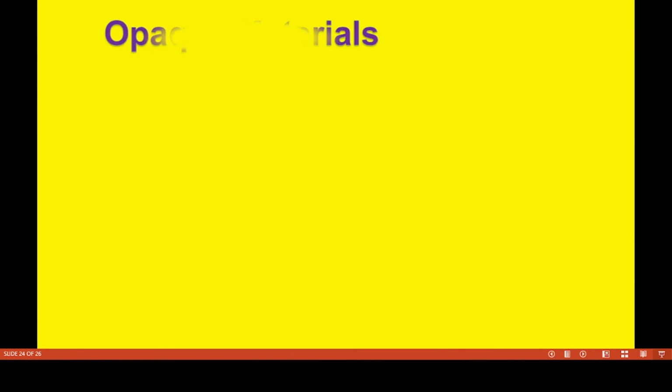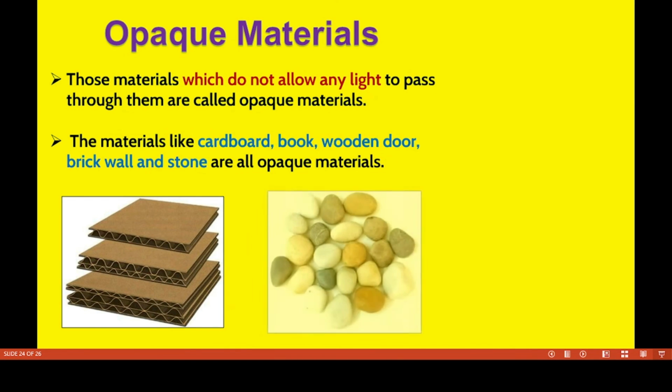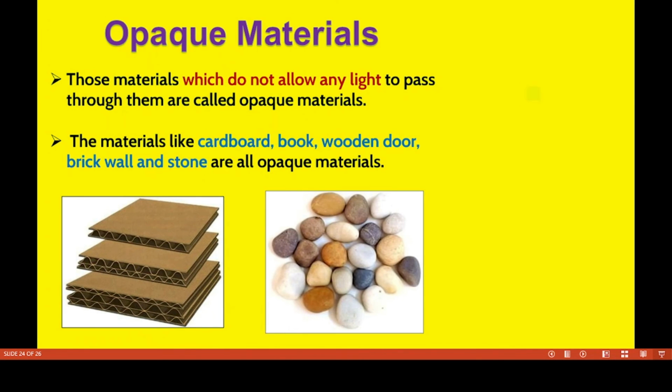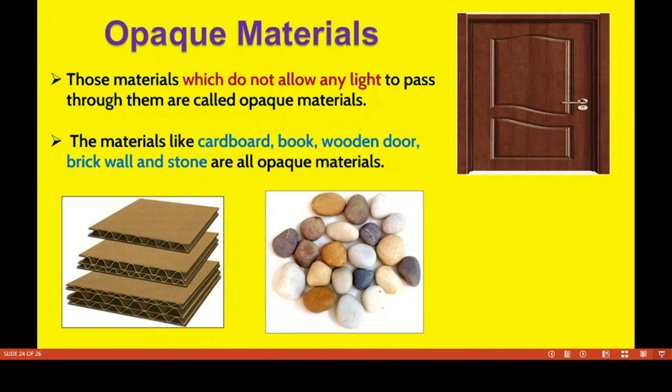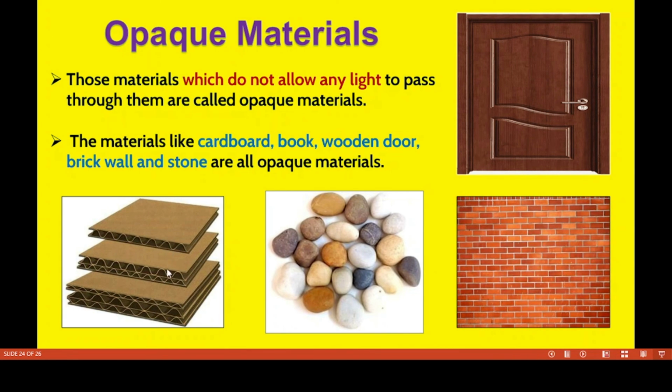Now we have to discuss opaque materials. What do you mean by opaque material? The materials which do not allow any light to pass through them are called opaque materials. Materials like cardboard. Children, have you seen this cardboard? And also a book, wooden door, brick wall and stone. These are all opaque materials, which do not allow light to pass through them.